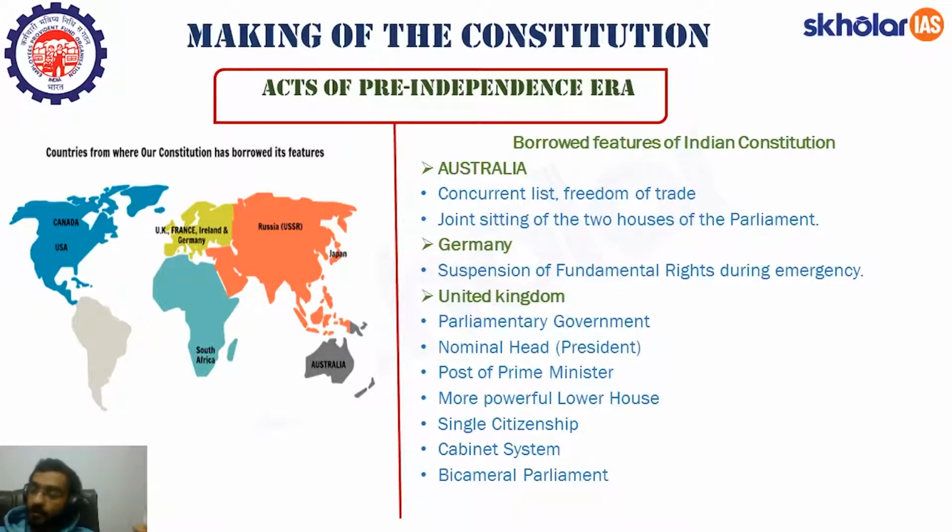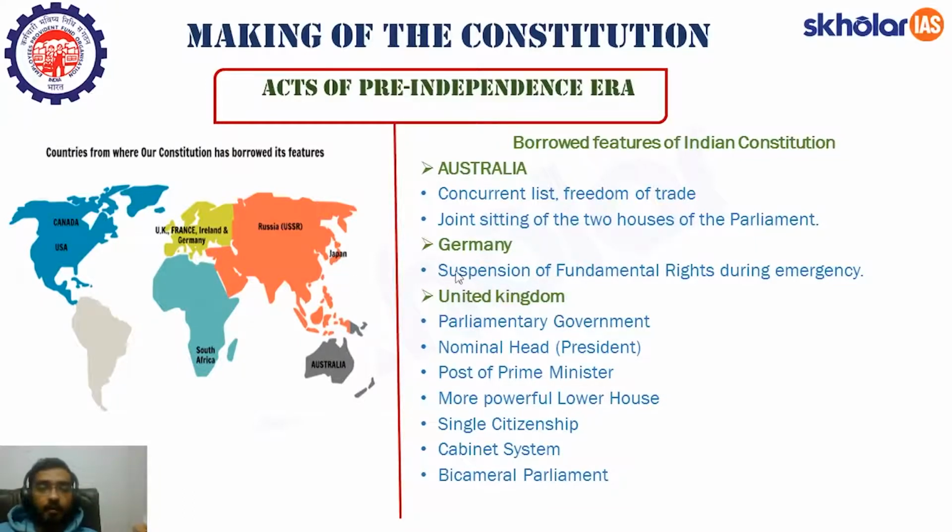Now there is another feature, that is the joint sitting of the two houses of the parliament. Whenever there is a deadlock regarding some bill, there is a provision of joint sitting provided in the Constitution of India under Article 108. So we have also borrowed this feature from the Australian Constitution. Another thing is, there is no joint sitting of the two houses in case of a deadlock regarding a Constitutional Amendment Act. If you want to amend the constitution, both the houses need to pass the bill separately, and there is no provision for joint sitting in case of a deadlock. I hope you'll remember this fact. We'll also discuss this further, but for now, just remember this.